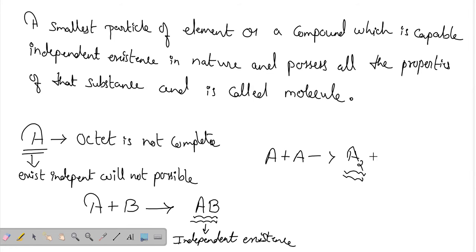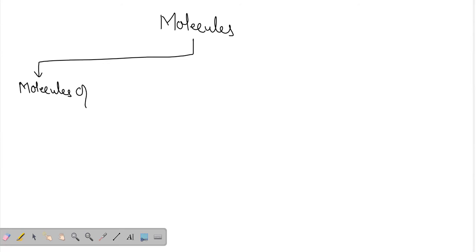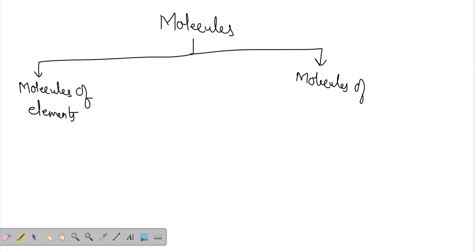So this is a molecule. This is also a molecule. This is also a molecule. According to this rule, we can classify molecules into two groups. One, molecules of elements, and the other, molecules of compounds. Now let's briefly discuss molecules of elements and molecules of compounds.